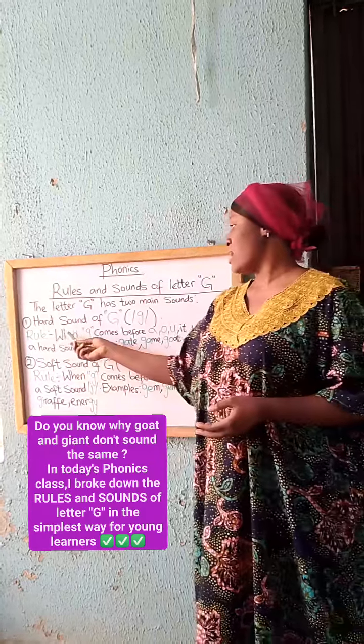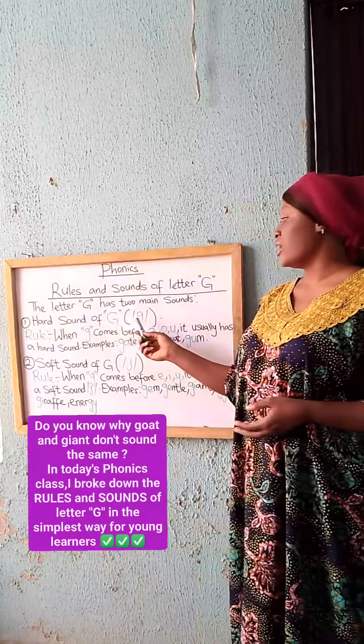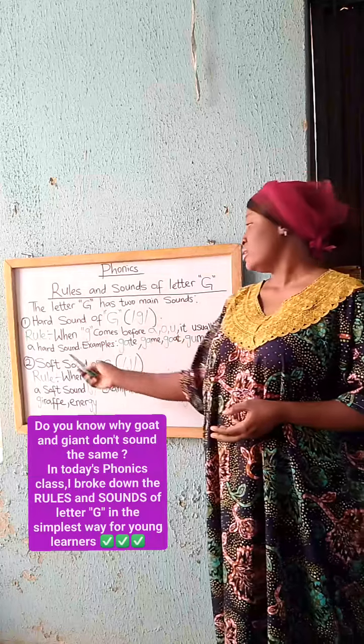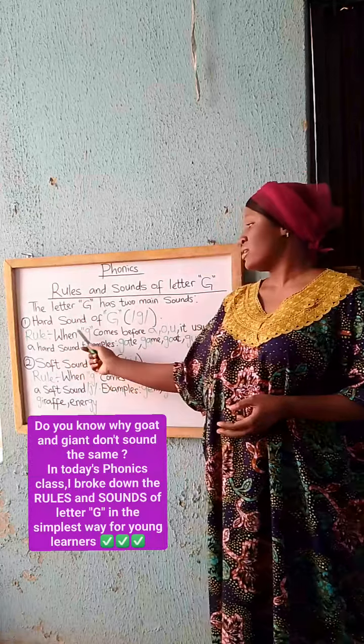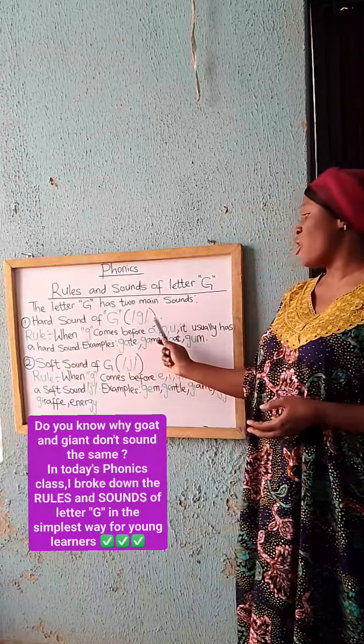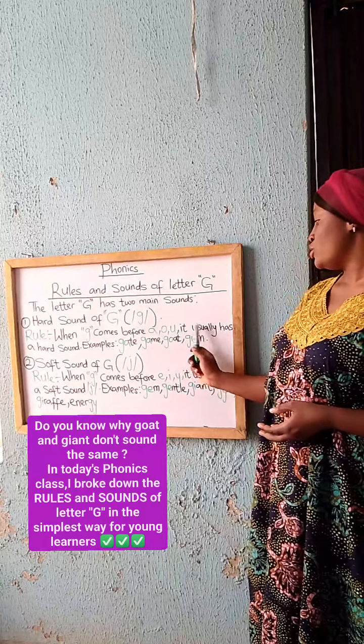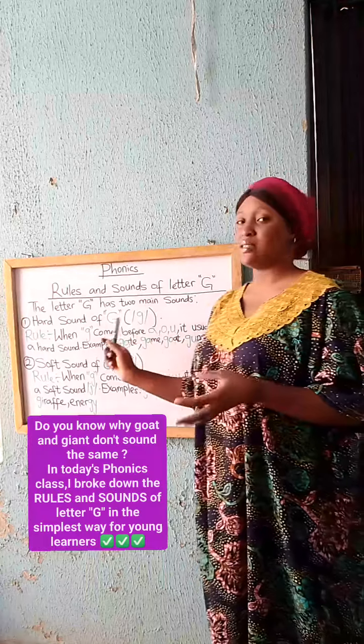The hard sound of letter G says G, G, G. The rule is, when letter G comes before A, O, and U, it usually has a hard sound.